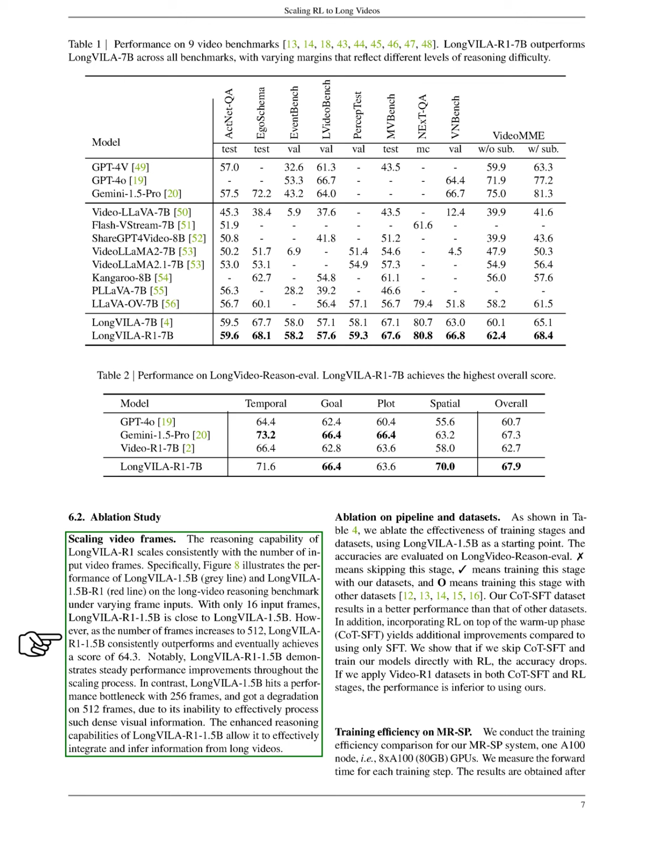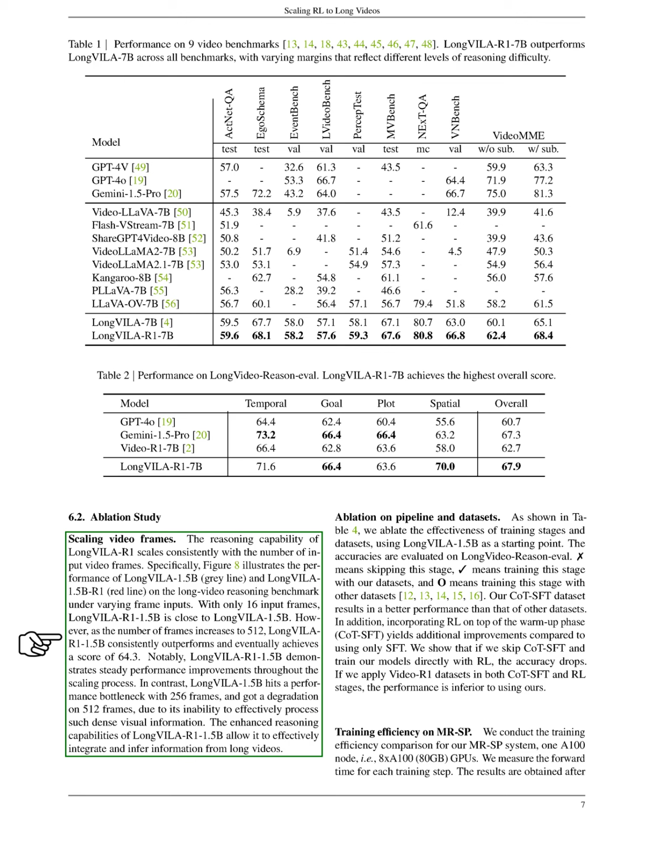We observe that LongVILA R1 1.5B shows steady improvements as we scale up, while LongVILA 1.5B struggles with 256 frames and performs worse with 512 frames due to its limitations in processing dense visual data. This indicates that LongVILA R1 1.5B is better at integrating and inferring information from longer videos.